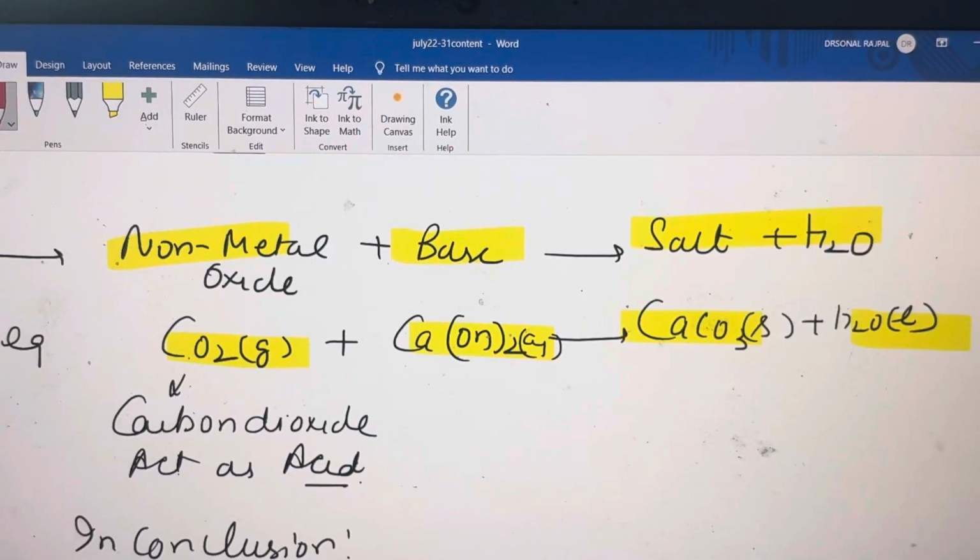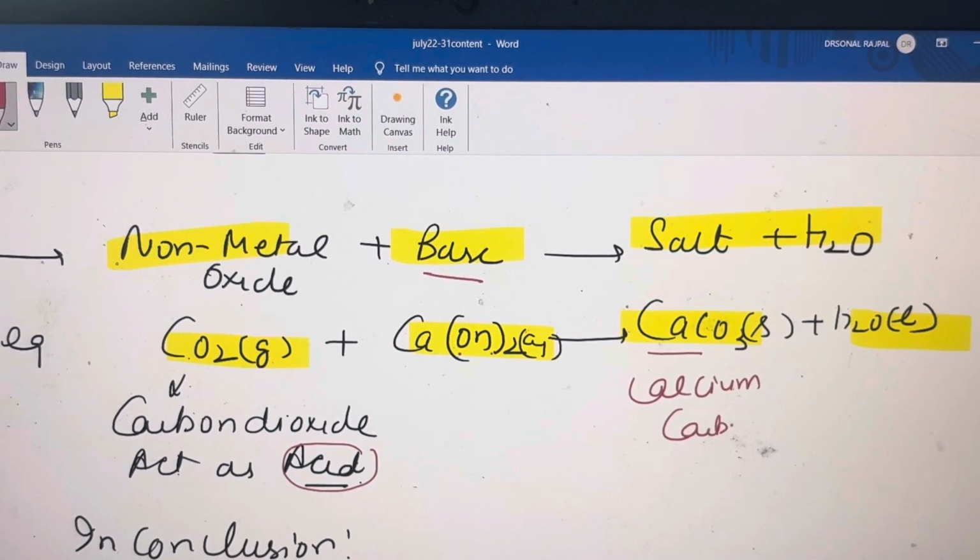And another chemical property of the base is when the base reacts with a non-metal oxide. Students, whatever non-metal oxides there are, they will always act as an acid. For example, carbon dioxide, when it reacts with the base, that is calcium hydroxide, it will form calcium carbonate and water is formed.